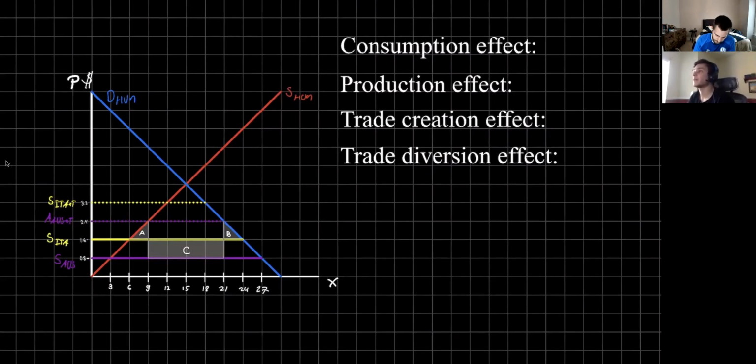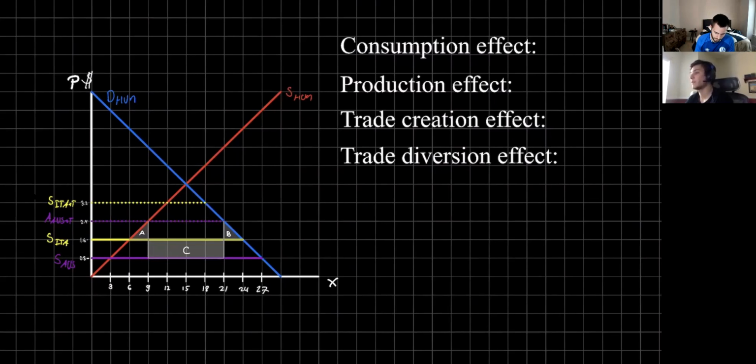Now, on the other hand, since they're importing, they're going to be producing less. So if we just flip to the other side, that triangle A over there is going to be the production effect. Eliminating this tariff barrier against Italy means Hungary's producers now compete against the lower cost, more efficient Italian producers. So it's just going to be the opposite effect. So that 9,000 minus 6,000, where they were producing before versus where they'd be producing now, that's going to be the production effect.